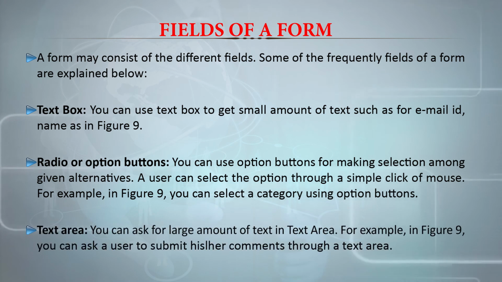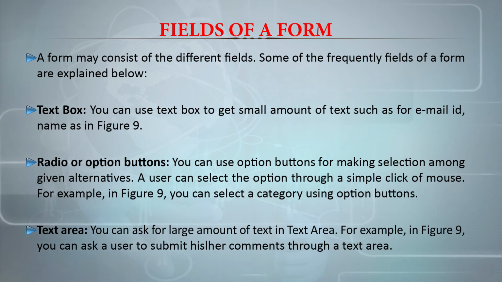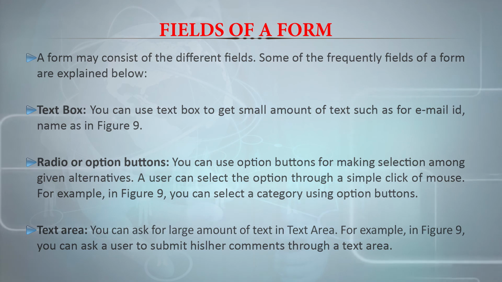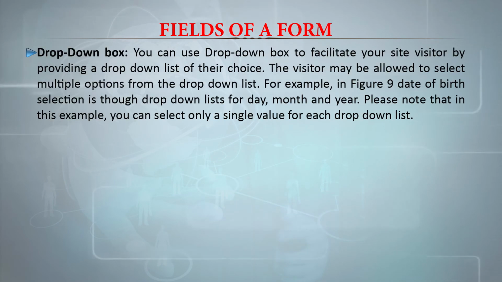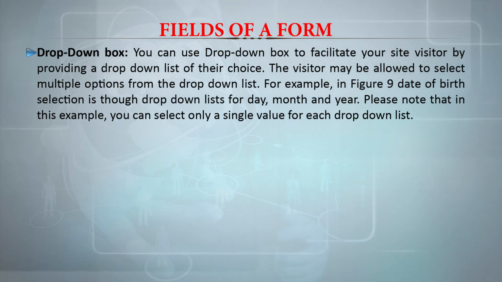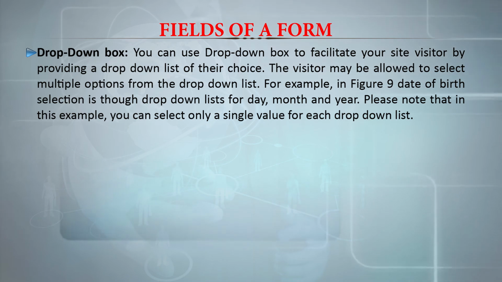For example, in the case of a text area, you can ask for a large amount of text. If you see the image, you can ask a user to submit their comments through a text area. In the case of a drop-down box, you can use a drop-down box to facilitate your site visitor by providing a drop-down list of your choice.